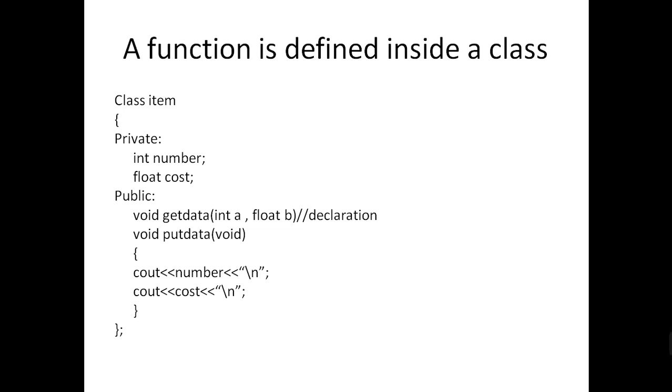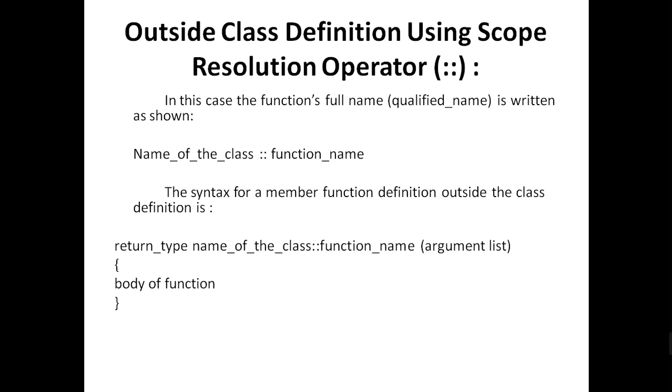The next one is outside the class, using the scope resolution operator. What is the scope resolution operator? The scope resolution operator tells the compiler that the function name belongs to the class name. That is the benefit of the scope resolution operator.